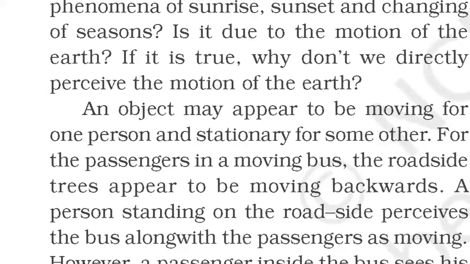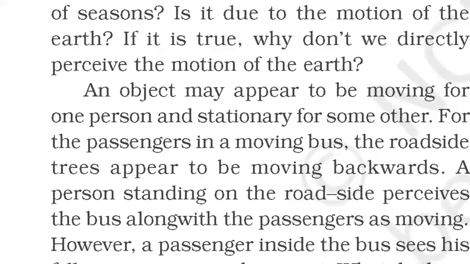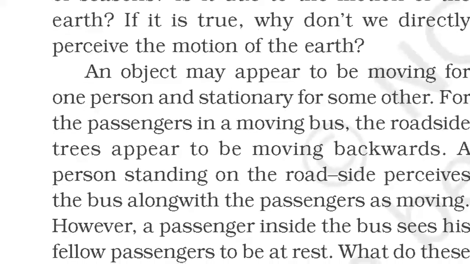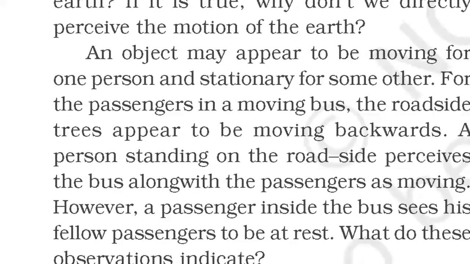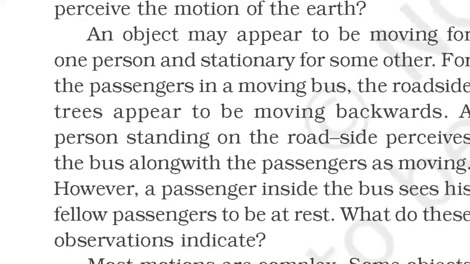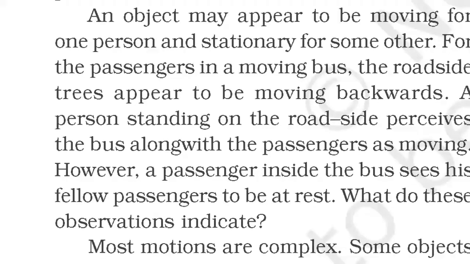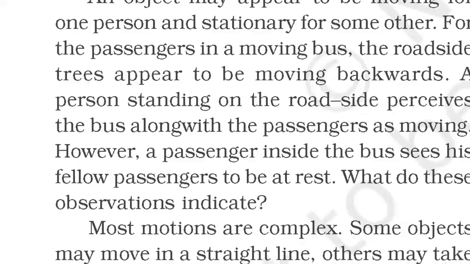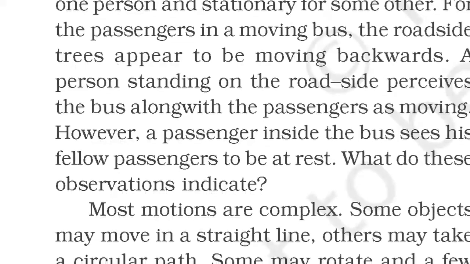An object may appear to be moving for one person and stationary for some other. For the passengers in a moving bus, the roadside trees appear to be moving backwards. A person standing on the road side perceives the bus along with the passengers as moving. However, a passenger inside the bus sees his fellow passengers to be at rest. What do these observations indicate?